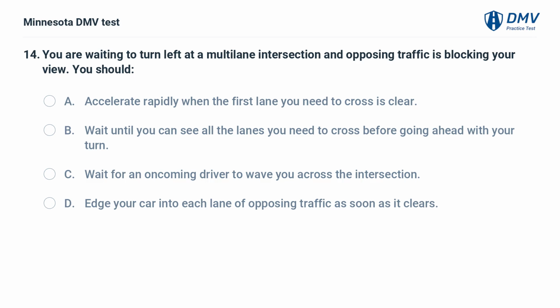You are waiting to turn left at a multi-lane intersection and opposing traffic is blocking your view. You should A. accelerate rapidly when the first lane you need to cross is clear. B. wait until you can see all the lanes you need to cross before going ahead with your turn. C. wait for an oncoming driver to wave you across the intersection. D. edge your car into each lane of opposing traffic as soon as it clears. B.